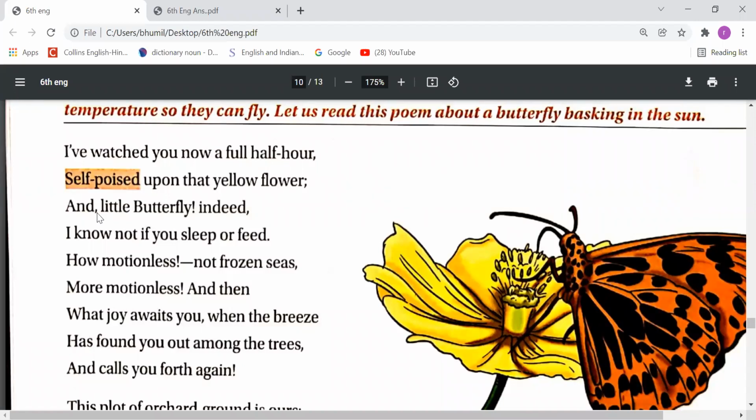Next line, and little butterfly, indeed, I know not if you sleep or feed. Then he says that I know you are a butterfly, and I don't know whether you were sleeping or eating something or drinking something. Author says like this.